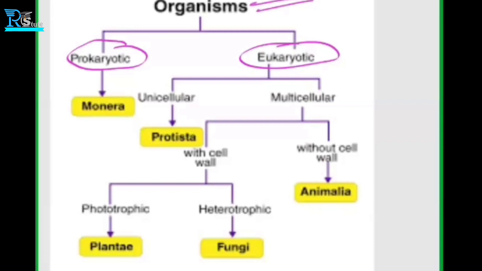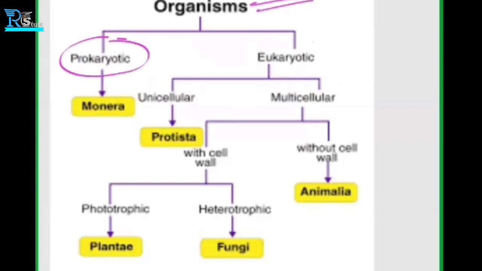So an organism made up of a single cell can be put in this group, and they can be called prokaryotic. For example, the amoeba has a single cell. But ourselves, human beings, have multiple cells, so we are eukaryotic. So organisms can be classified into unicellular and multicellular.